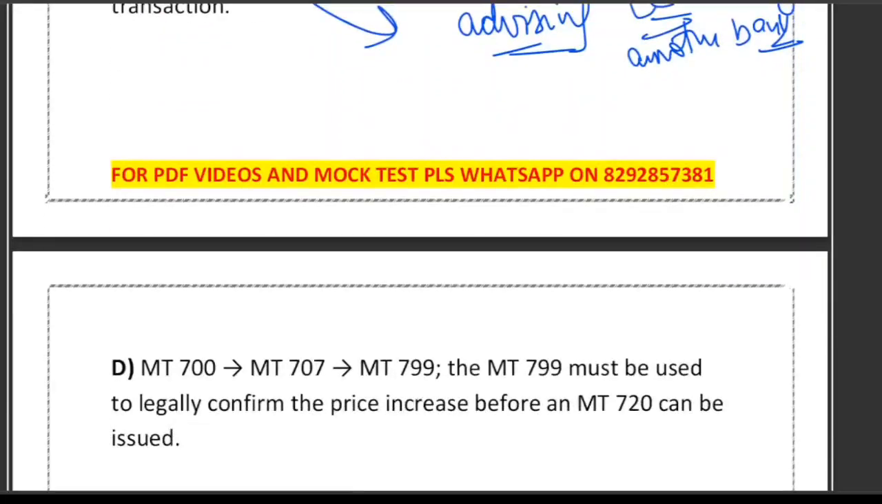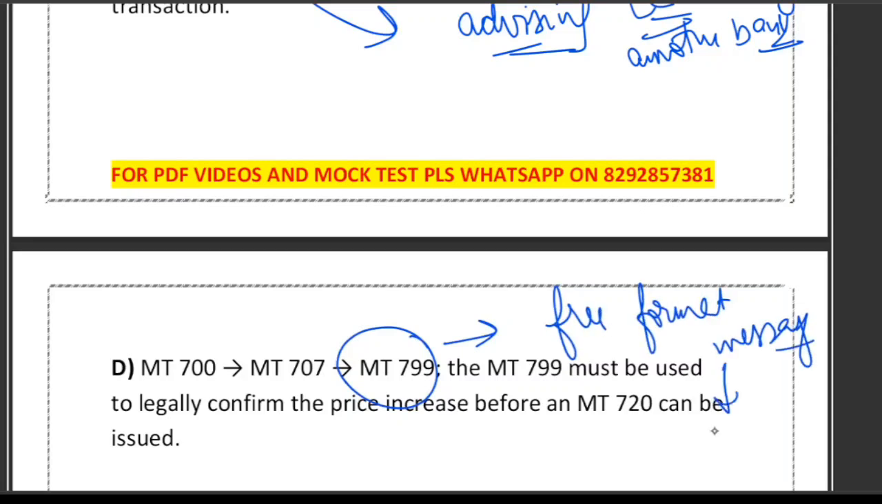What about option D? It is 700, 707, 799. See, if we talk about 799, it is just a free format message. 799 is a free format message. It has no legal effect for an LC amendment. Right, a price increase must be done by MT707 only.